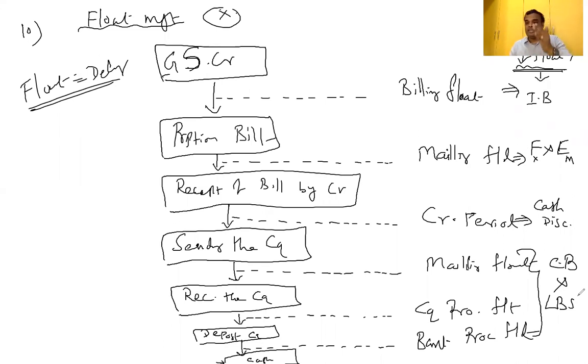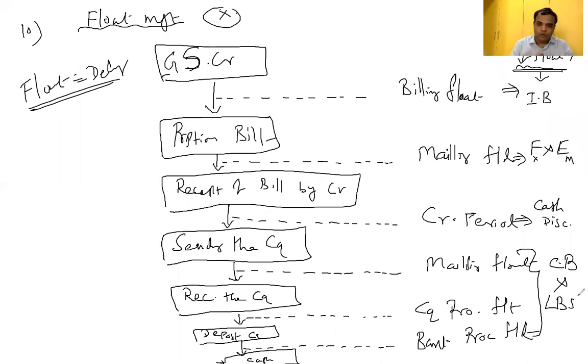What concentration banking is and what lockbox system is, I am going to discuss later. So how to reduce the float? Reduction techniques are instant billing, faster and economic mode of transmission of bill, cash discount, concentration banking, and lockbox system. What are the various types of floats? 6 types of floats are there: billing float, mailing float, credit period, mailing float, check processing float, and bank processing float.